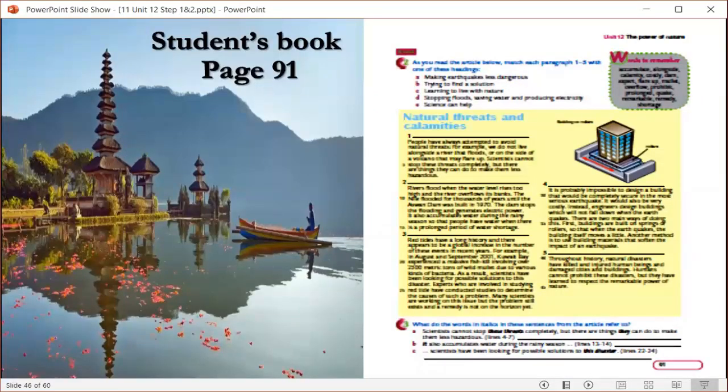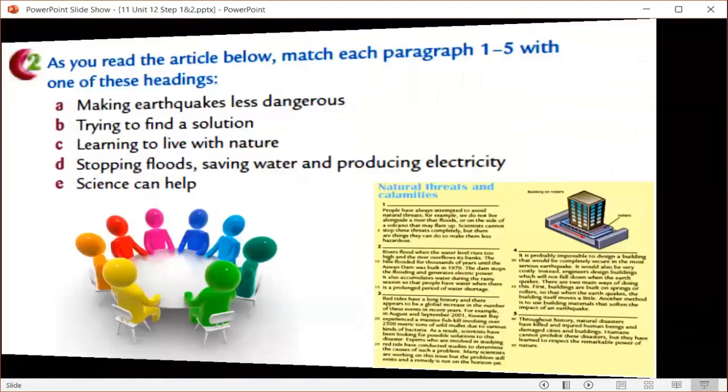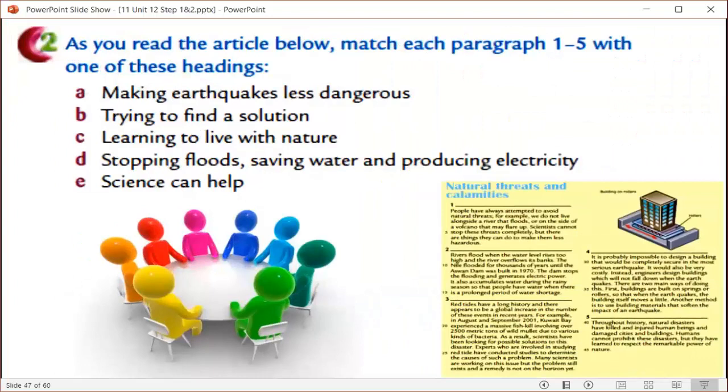Now, on your student's book, page 91. Here, we want to read the article below and match each paragraph with its heading of these headings A, B, C, D, and E. I'll give you a period of time to read these paragraphs and try to match the headings with them.